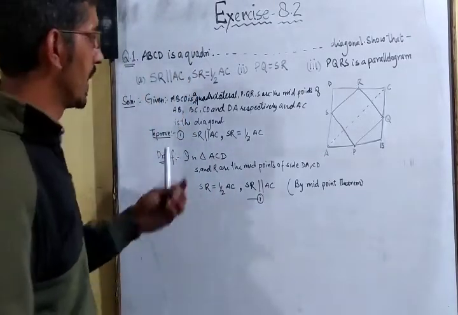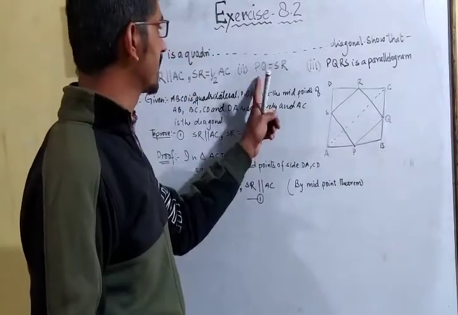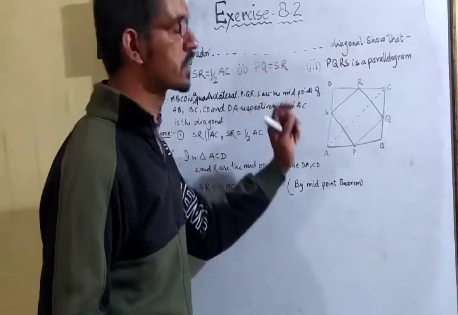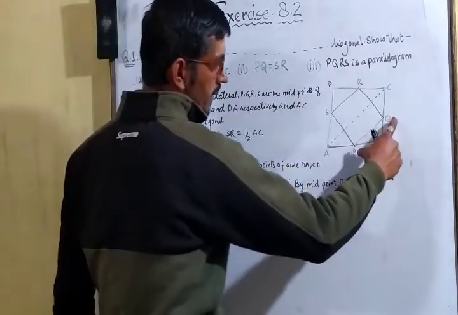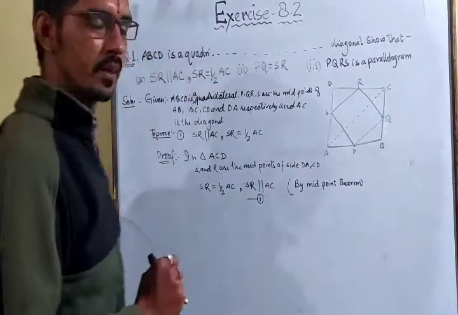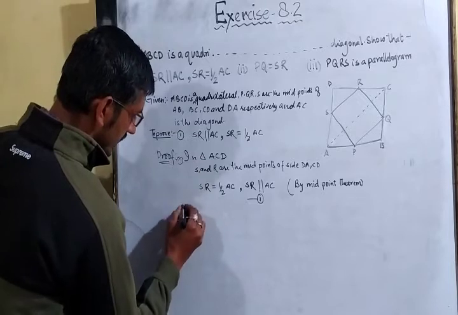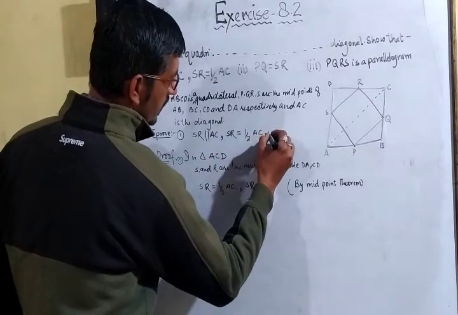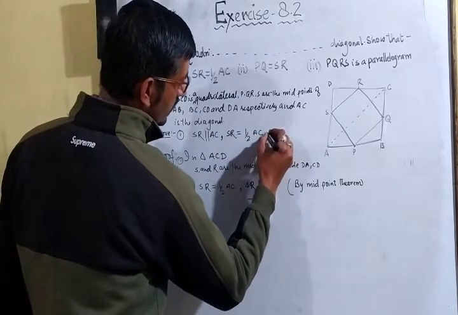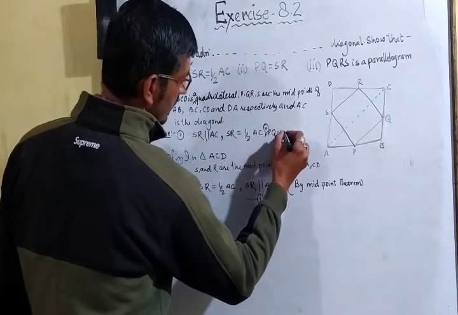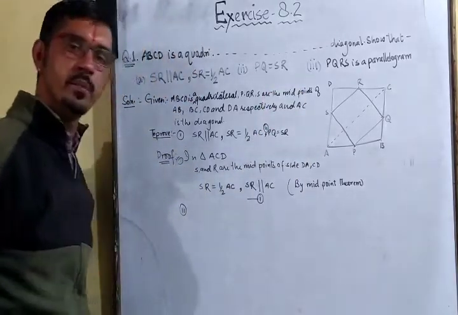Okay, first part proved. Now moving on to the second part, PQ is equal to SR. Okay, now moving on to the second part, it is first, now second. What is second? PQ equals SR. This we have to prove.